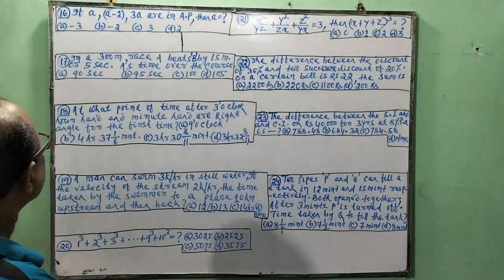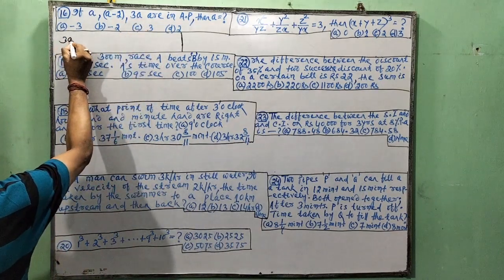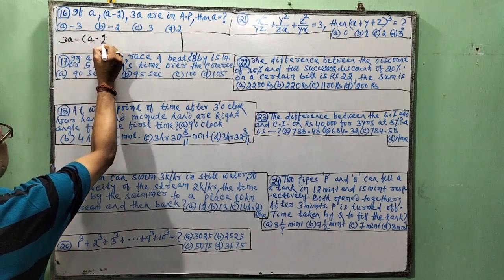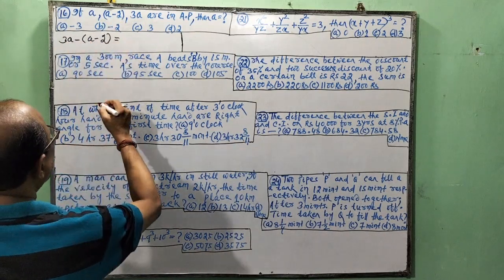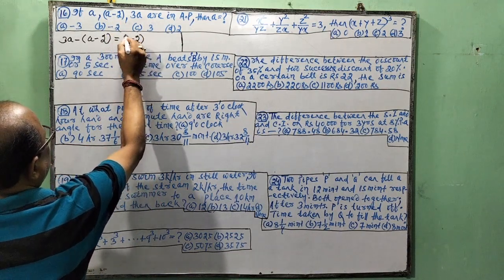So, the third term minus second term is equal to second term minus first term.